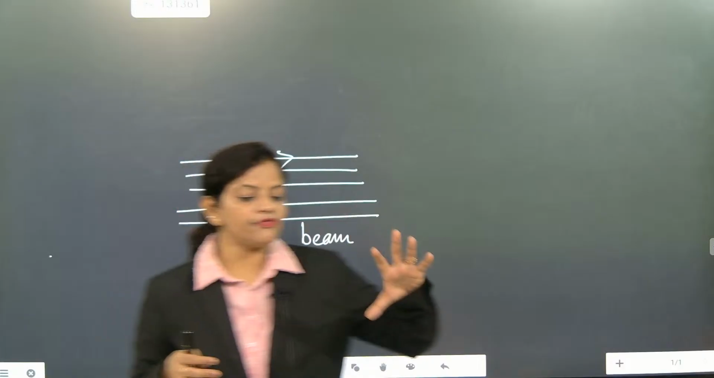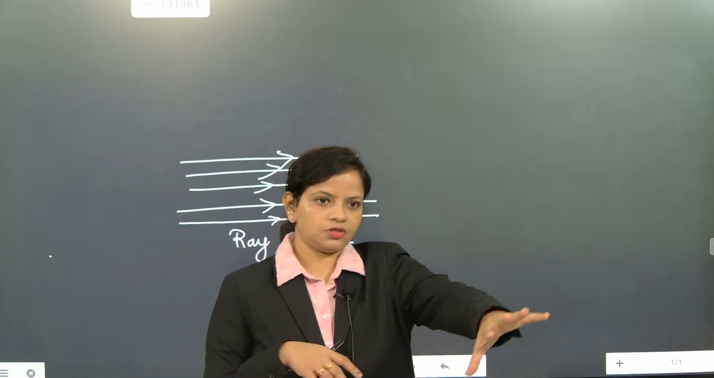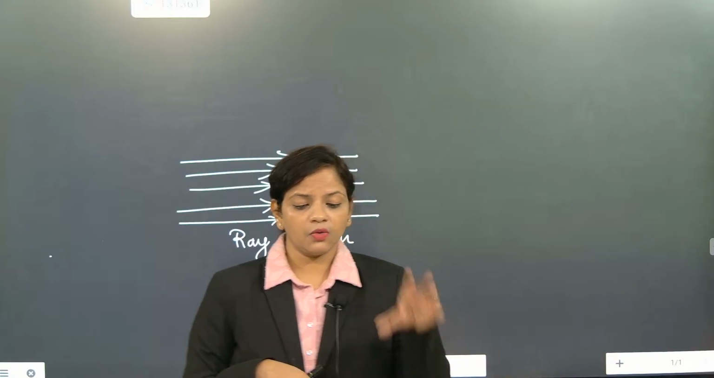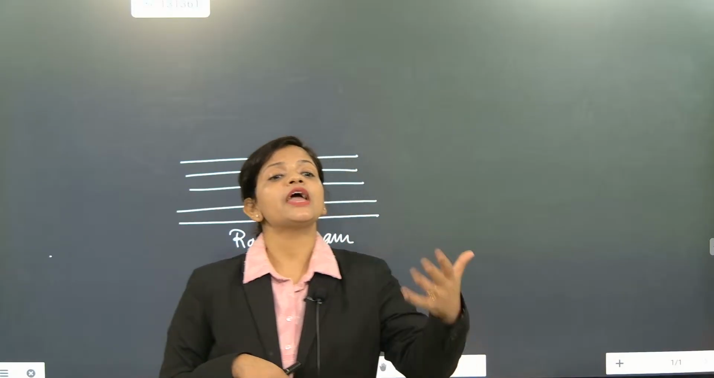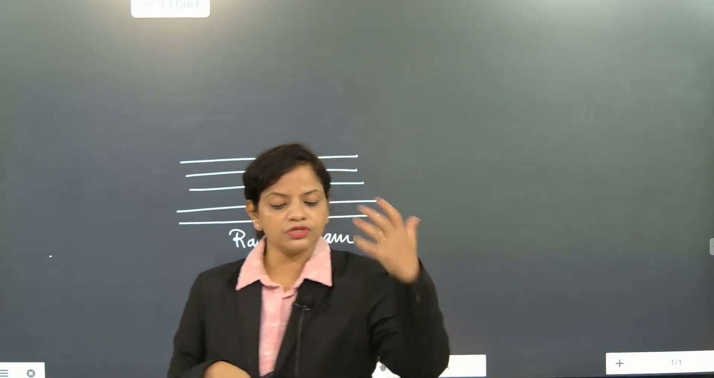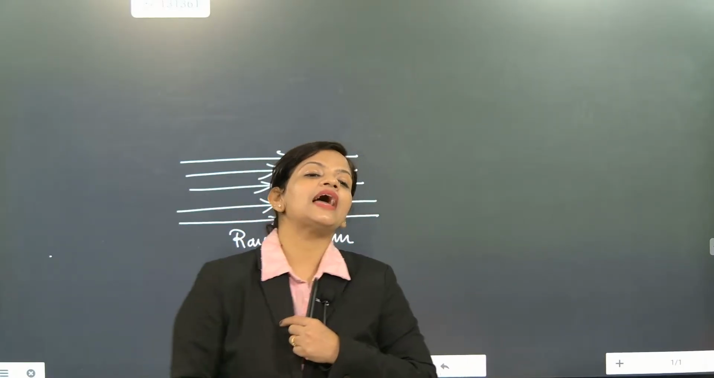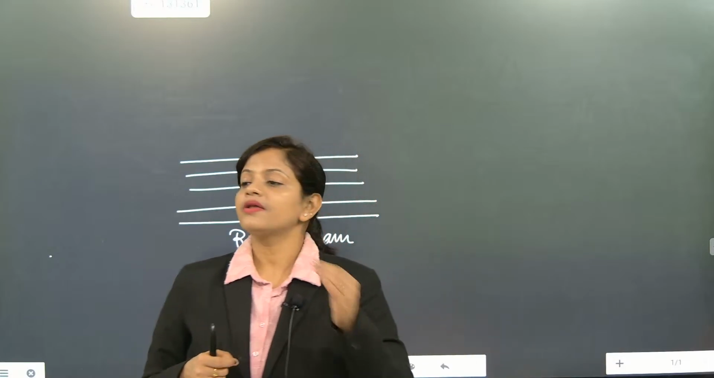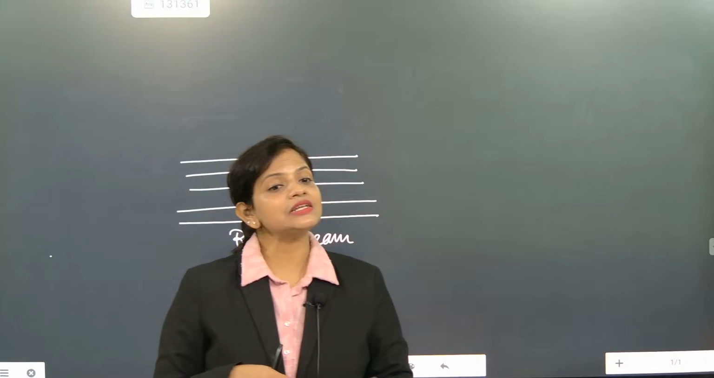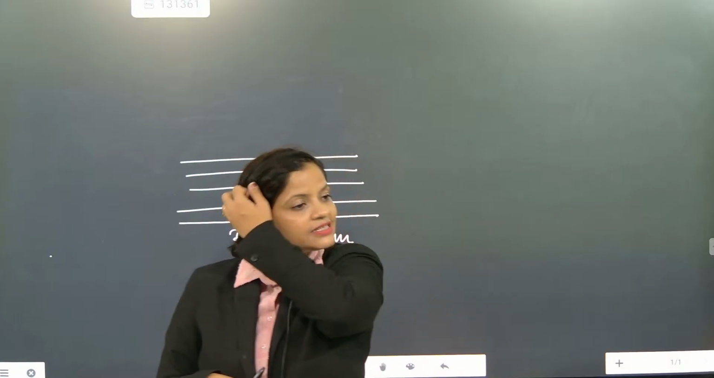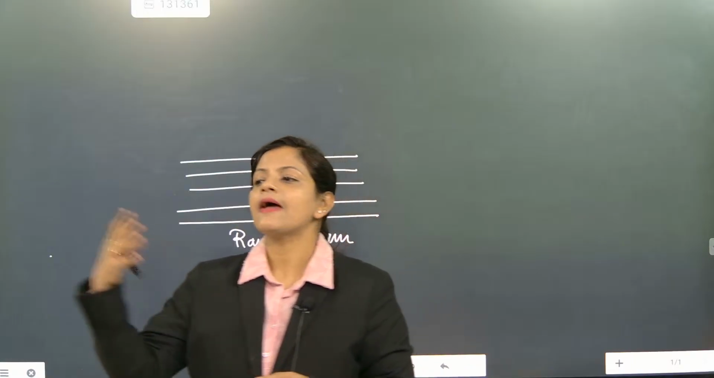Beam means from one source, you need to understand that. Source means the luminous object. What is a luminous object? The object which emits or produces light is considered as the source. So it will be giving you rays. These rays together will be called a beam.